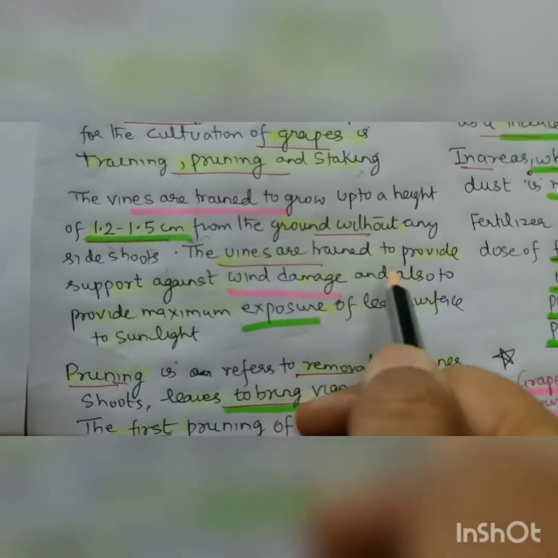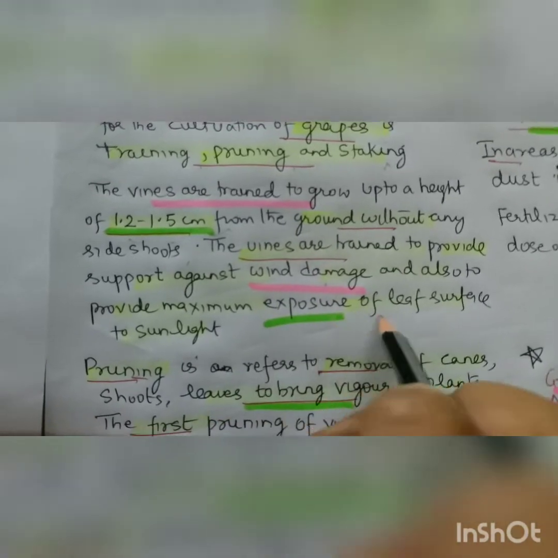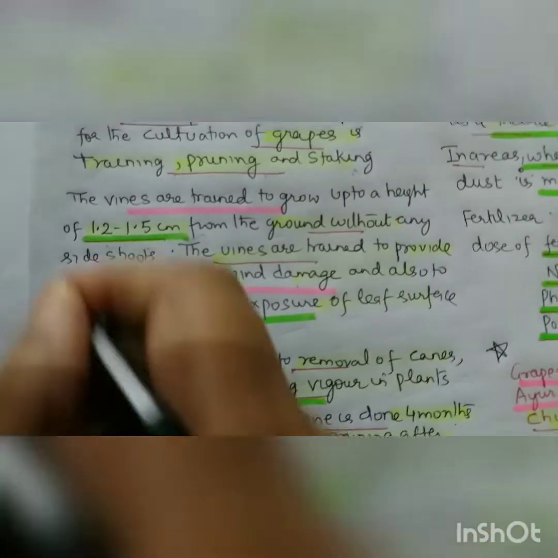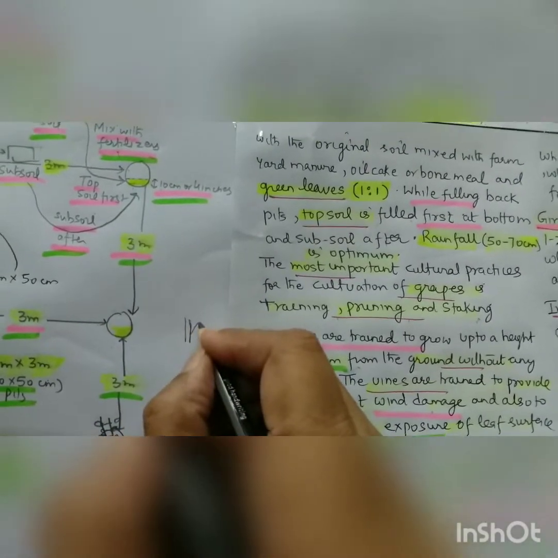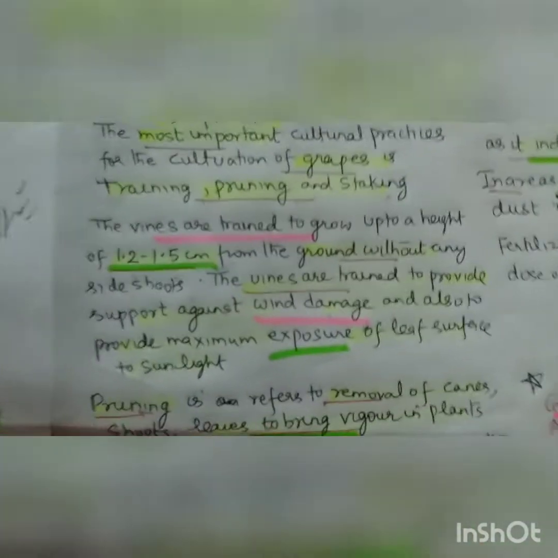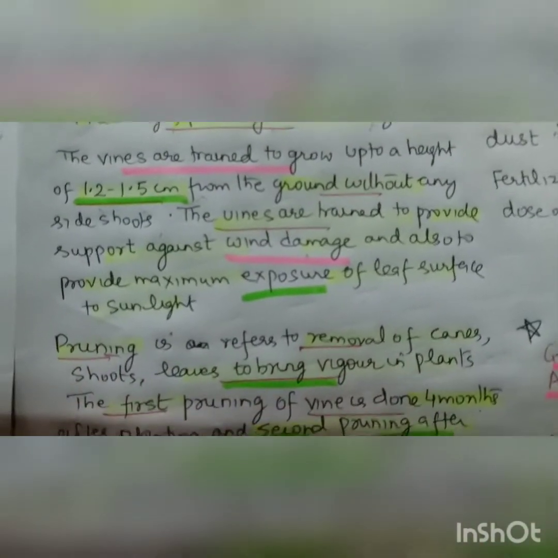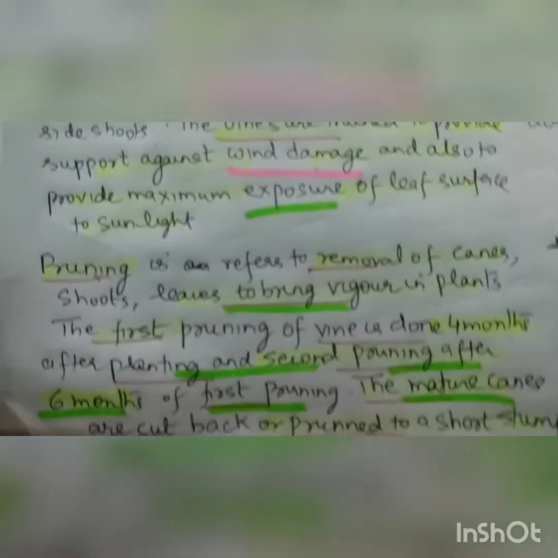The vines are trained to provide support against wind damage and also to provide maximum exposure to the sun. They are just like this, gone above, and this gives the maximum exposure to the sun, and it makes the stem strong also, and that is why they are providing a support against wind damage.